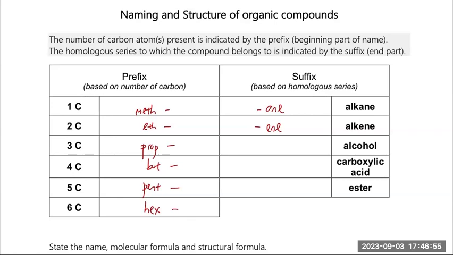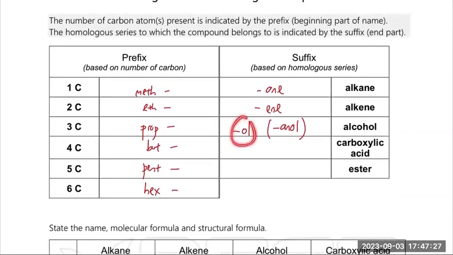Alcohol, we have a real name and a common one. But in the exam, if they ask you to write, we write the real one. The real one is OL. But when you name it inside a name, we don't put OL, we put AN in front. You don't ask me why, but I can tell you the reason. It's because of the vowel. Anything starting with O, we have to end with AN. But in the exam, they do ask you to write the suffix.